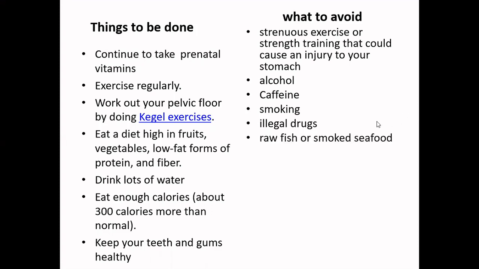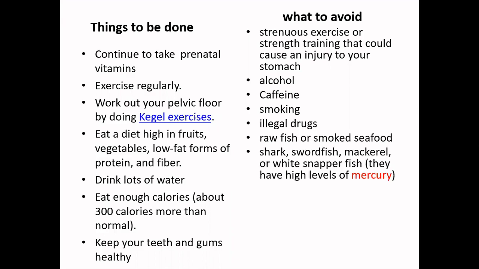Eating raw fish or smoked seafood also needs to be avoided because they are found to contain mercury, which is not good for the brain development of your fetus. Fish like shark, swordfish, mackerel, or white snapper, which have a high content of mercury, need to be avoided.